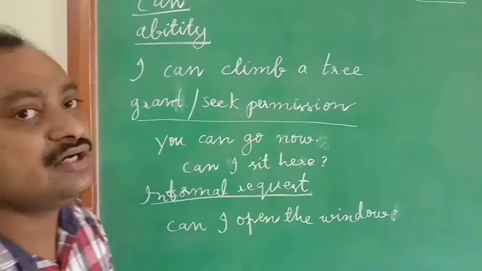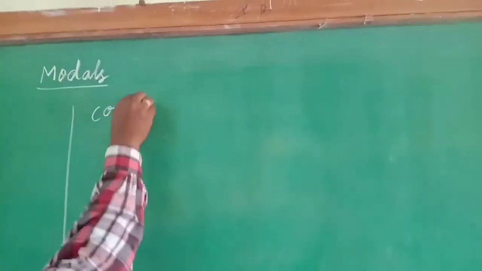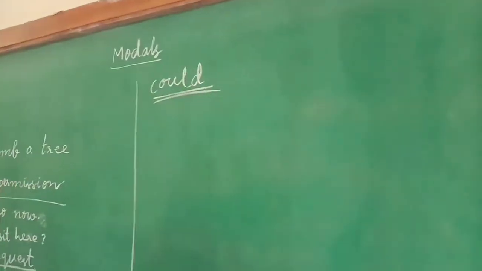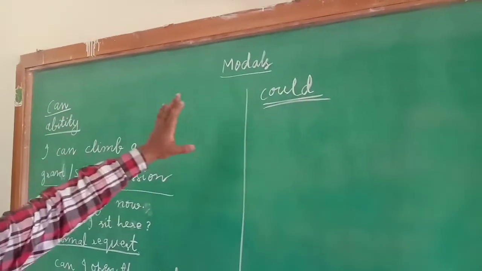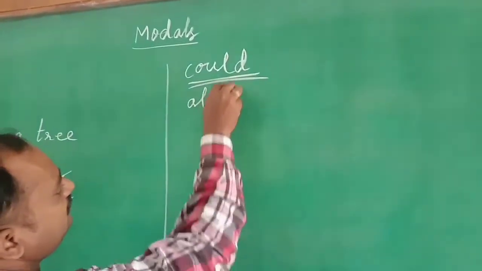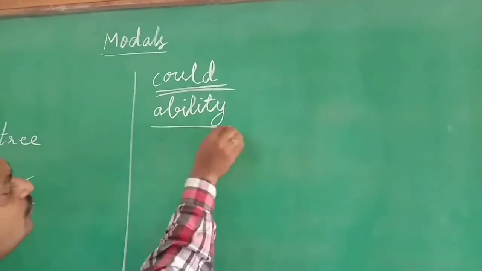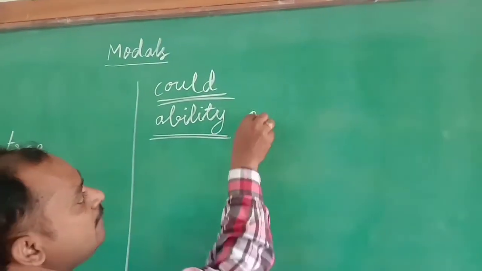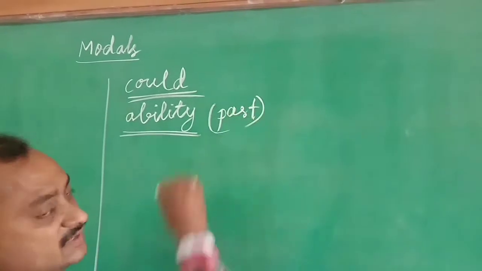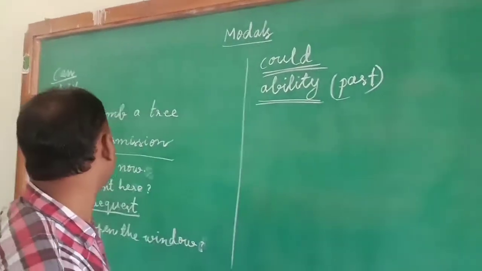Next we will go through could. Could is the past form of can. Here also, could is used for ability only. To express ability only, we will use could. But this ability is the past ability, not the present ability. The same sentence you can write by using could, that is